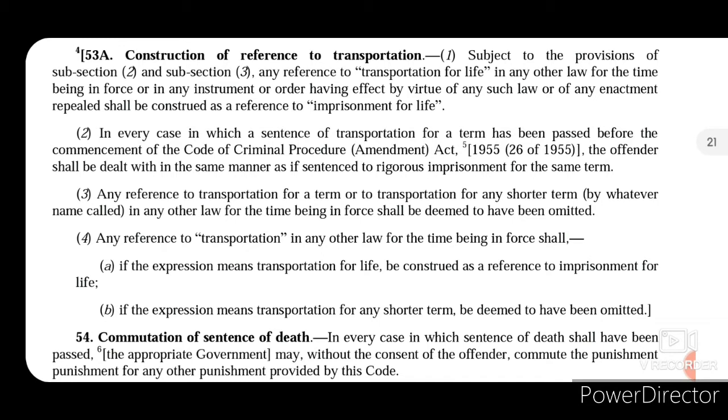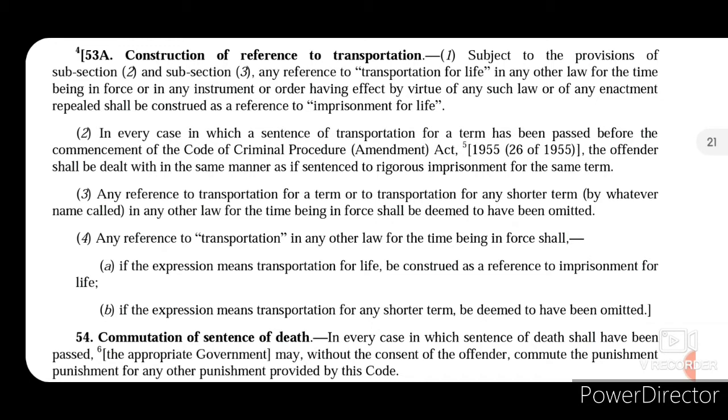So what happens is that during the British period, we had a punishment called transportation for life. That means that person would be transported from the mainland to any island, and he will be imprisoned in that island overseas. That would be known as transportation for life. We presently do not have any such kind of punishment. So wherever it is mentioned as transportation for life, that would be considered as imprisonment for life. That is what section 53A talks about.